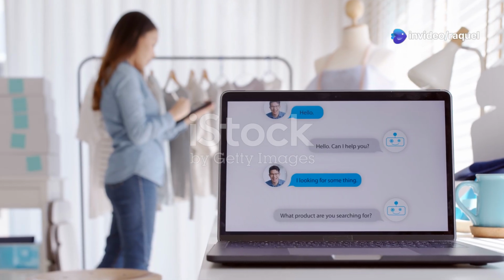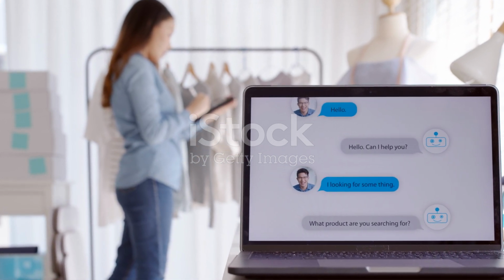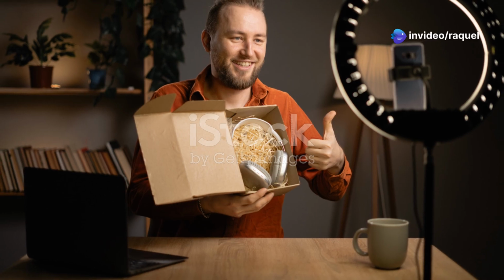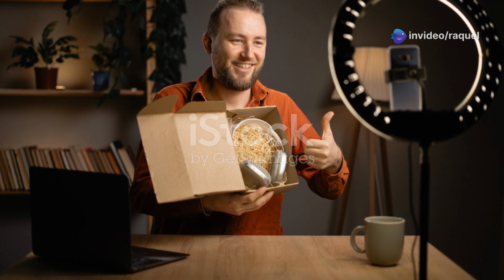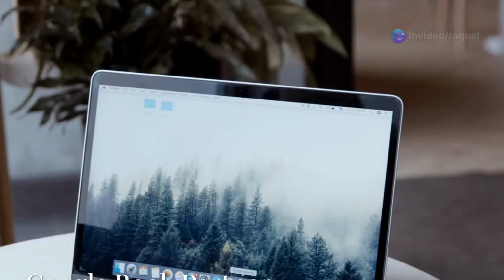But how do you get started? Don't worry, we've got you covered. This step-by-step guide will walk you through the entire process, from brainstorming winning ebook ideas to optimizing your listings for maximum visibility. We'll explore the power of AI tools like ChatGPT to streamline your writing process and unlock your creative potential. Get ready to embark on an exciting journey to ebook success. This is your chance to join the ranks of successful self-published authors who are earning a living by sharing their knowledge and passion with the world. Let's dive in and turn your ebook dreams into a reality.